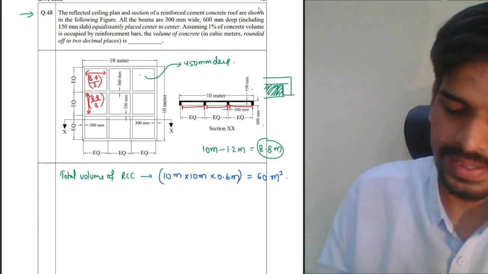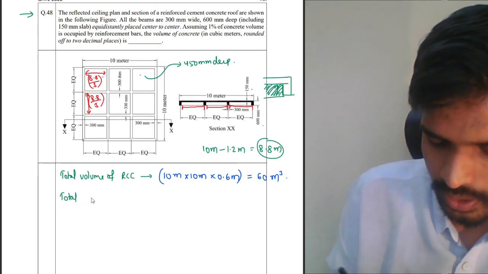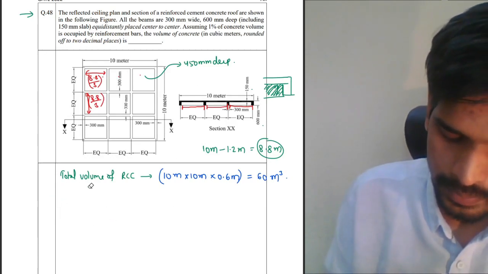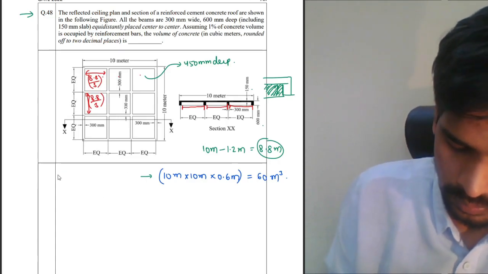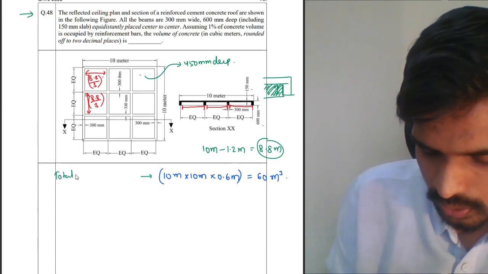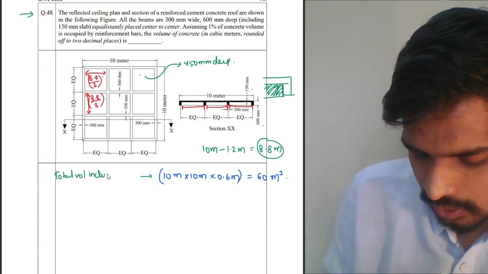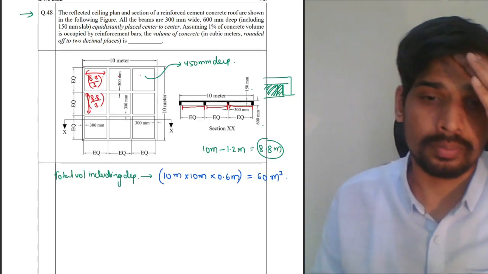That's the total volume of RCC. Second step, total volume of depression. This is the total volume of slab, right? Let me write it as total volume including the depressions. That is 60 cubic meters.